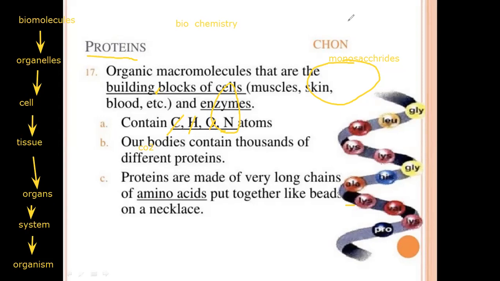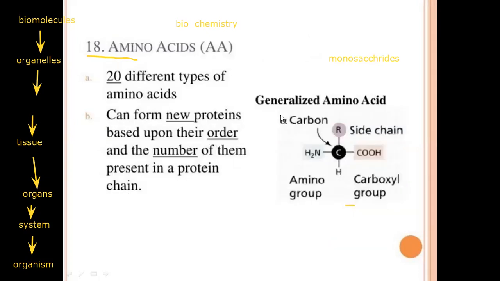So protein is an organic macromolecule made up of C, H, O, and N. Its simple subunit is the amino acid. Once we break down proteins in the muscle fiber, we find amino acids linked together in a chain. These are proteins.